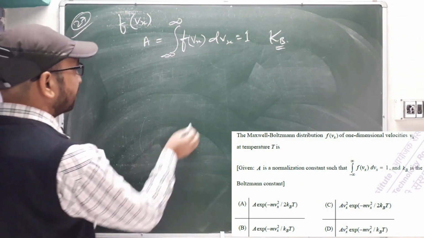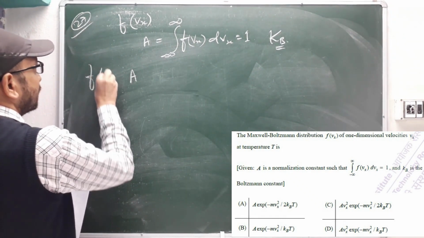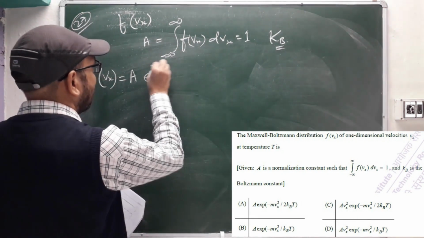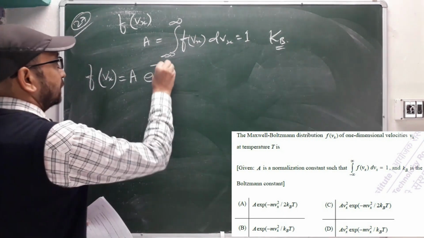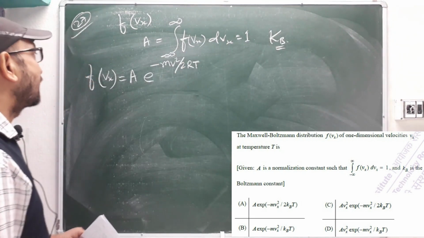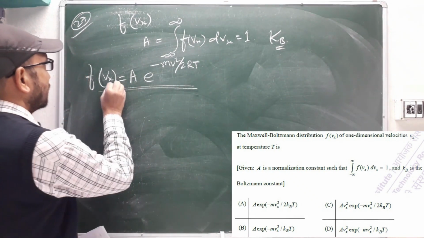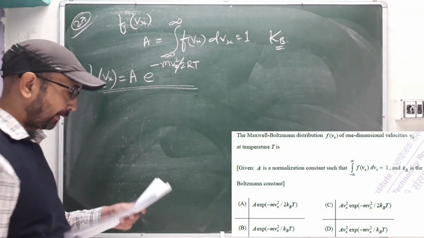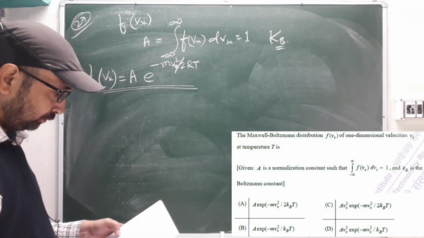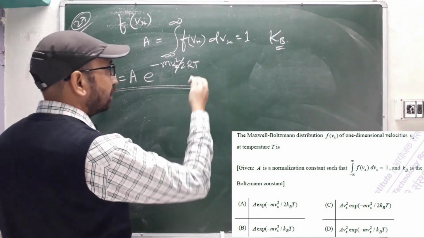See, the first term, whatever we have written this side, if you are taking that as A, and then your exponential factor is there, minus mv square divided by 2RT, correct? So you just see whether this formula is here or not. Here you have taken Vx, so you just write it here Vx. Option A will be your correct answer. Instead of R they have given Kb, we can just modify it.